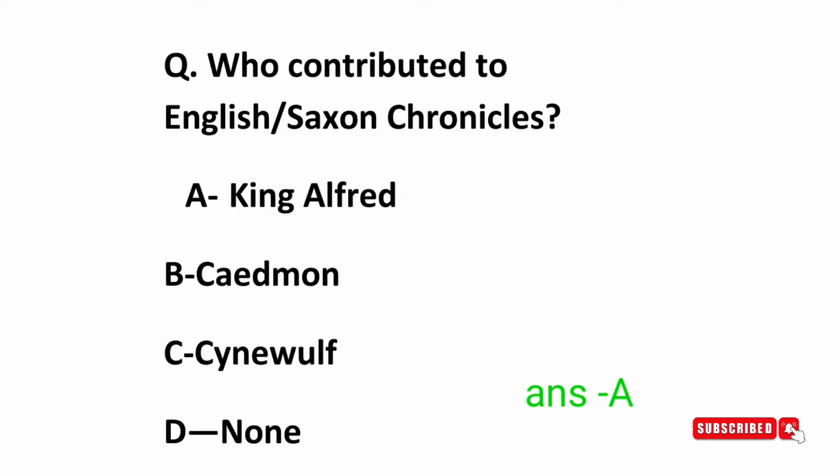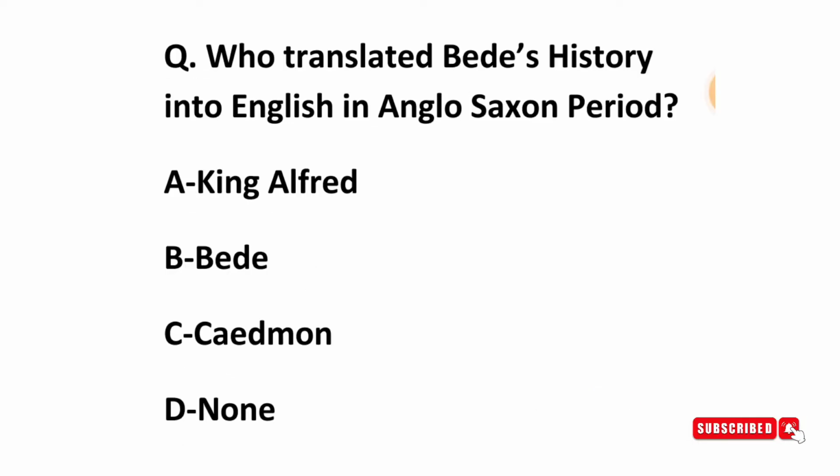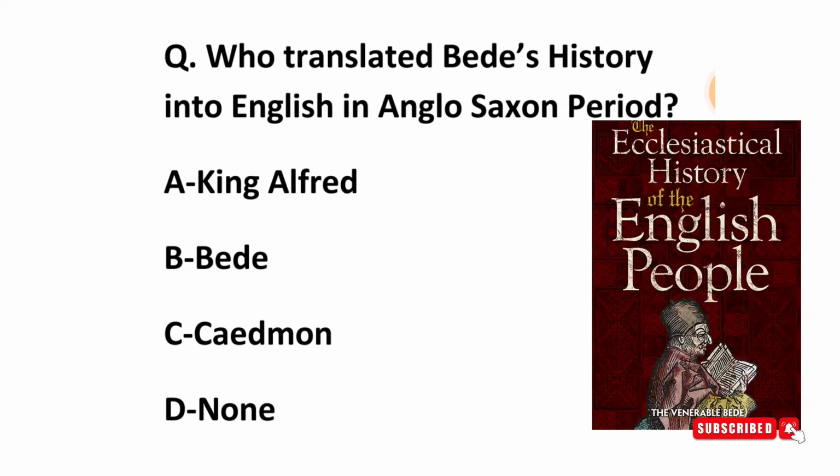King Alfred the Great was the first king who worked for the development of the English language and wrote his works in English. He contributed to the English Anglo-Saxon Chronicles also. Next is, who translated Bede's Ecclesiastical History of the English People into English? Because Bede wrote this work in Latin. So it was King Alfred who translated this work into English.